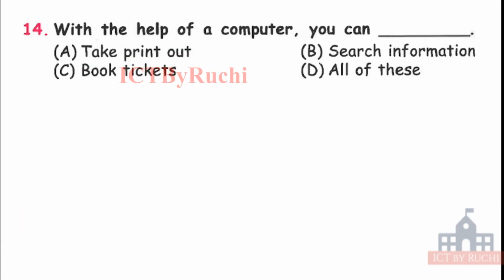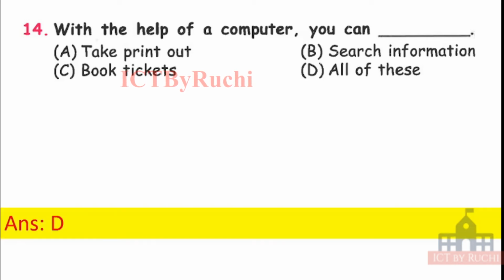Next question. With the help of a computer, you can dash. Take printout, search information, book tickets, all of these. So tell me the answer. Answer is D. With the help of a computer, we can take printout at home, search information in Google, book tickets, like Ola Uber, right? Railways, aeroplane tickets.